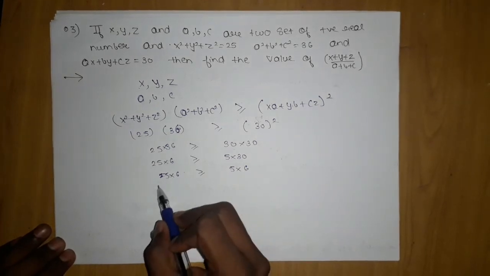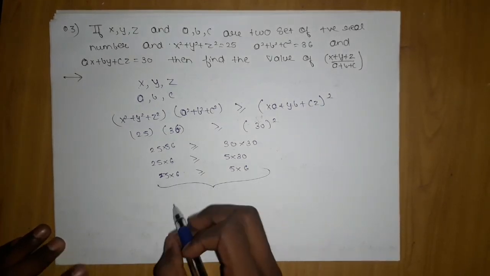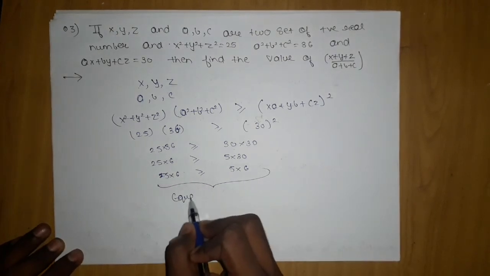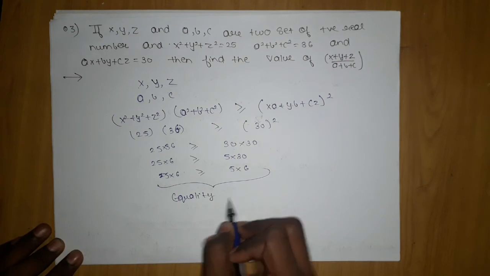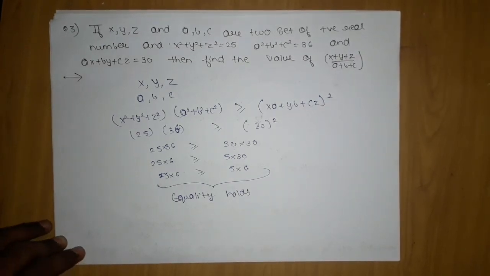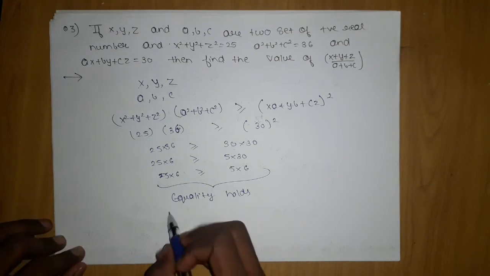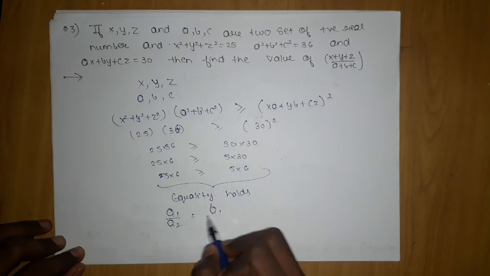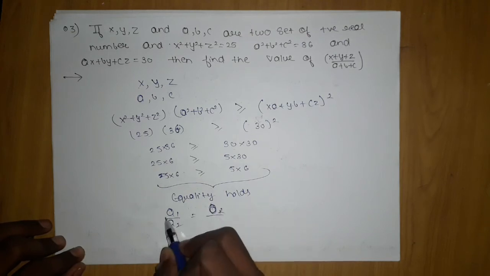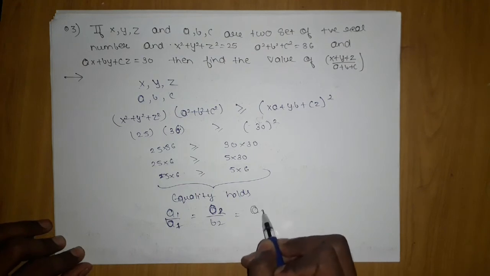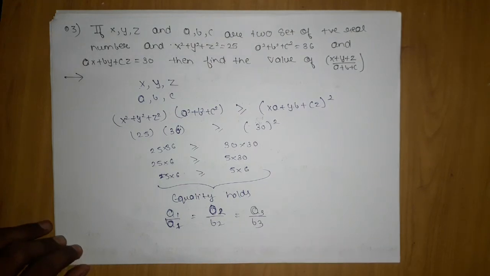So here you can make out that they are equal. So here, if it is equal, then equality holds, and equality holds only in which cases? Equality holds when a1 upon b1 is equal to a2 upon b2 is equal to a3 upon b3.